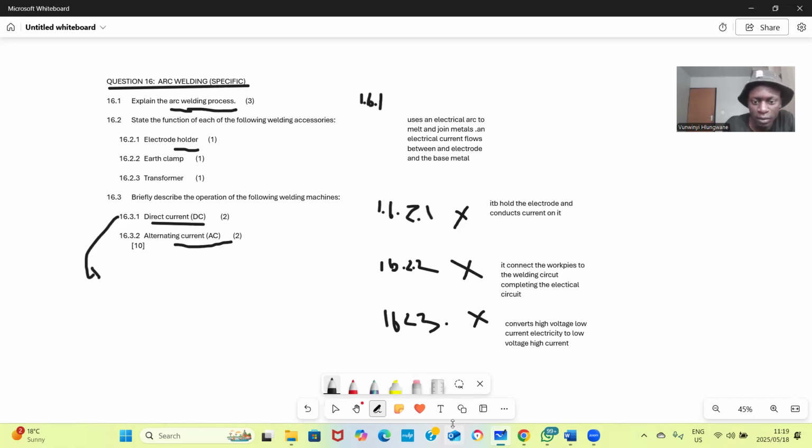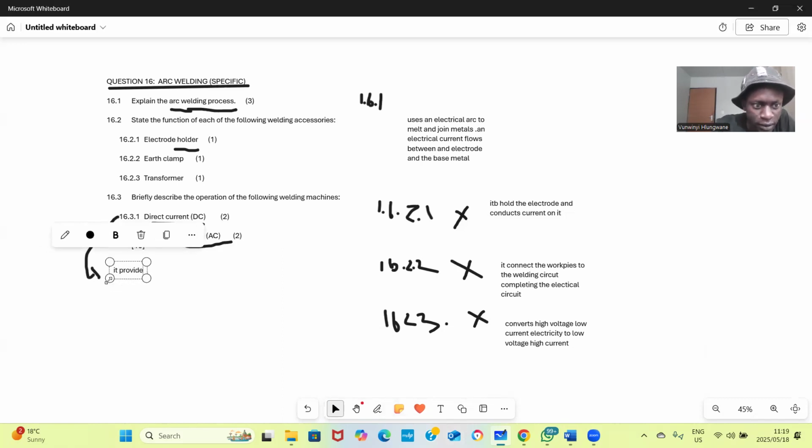It provides, let me write it for you. It provides deeper penetration and smoother weld. It's two marks.